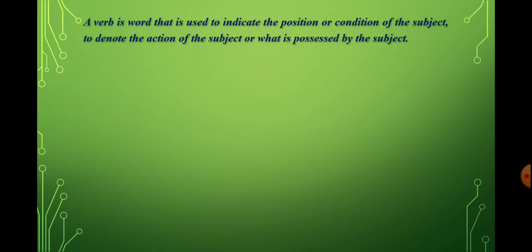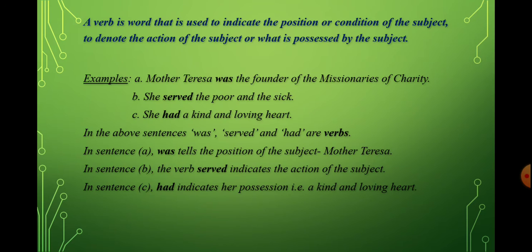So, let's begin with the definition of verb. What is verb? Verb is a word that is used to indicate the position or condition of the subject, to denote the action of the subject, or what is possessed by the subject. Let's take an example. Mother Teresa was the founder of the Missionaries of Charity. She served the poor and the sick. She had a kind and loving heart.